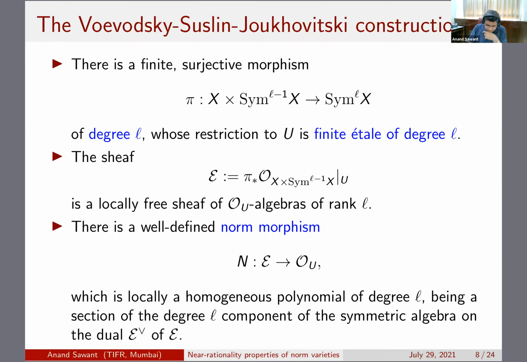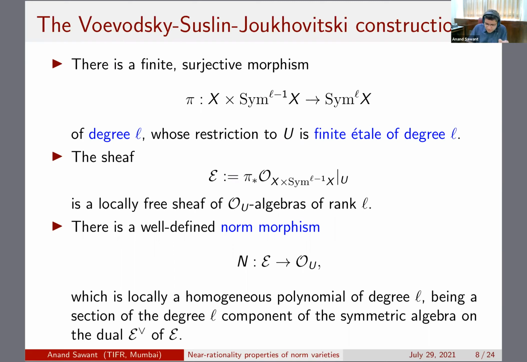Now, what you do is you take the structure sheaf over here, and then you push it down. Take the push forward and then restrict to U, and this is a locally free sheaf of rank L, and then there is a well-defined norm morphism, which you can view as a homogeneous polynomial of degree L. But the explicit description of the norm morphism is not really important. All that we will deal with is a hypersurface in this kind of setting.